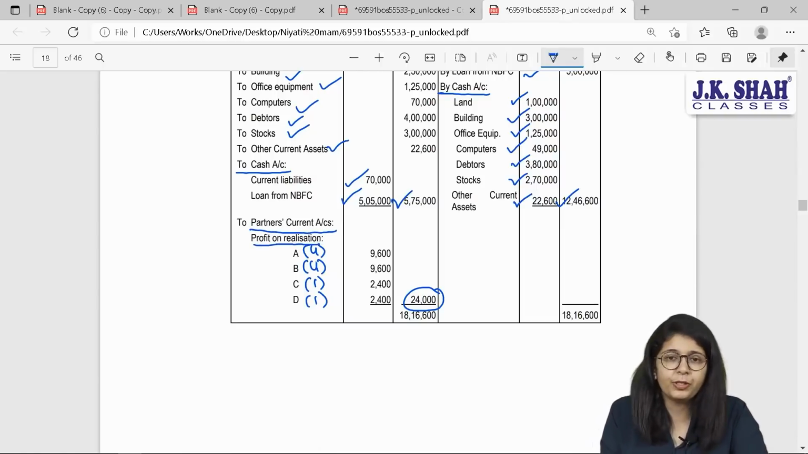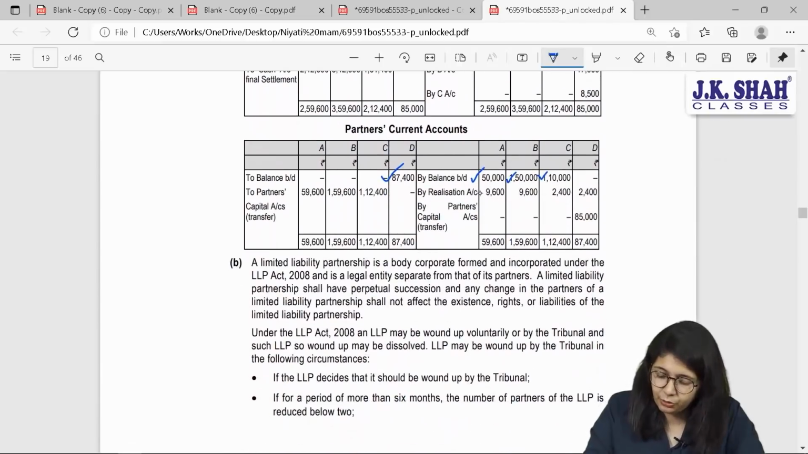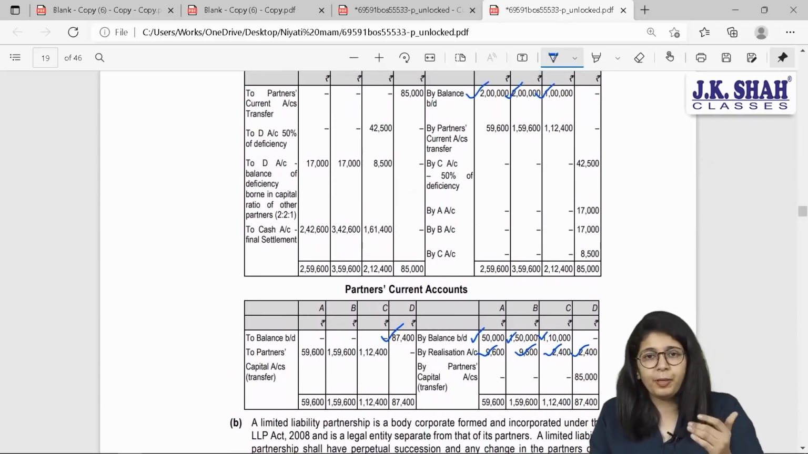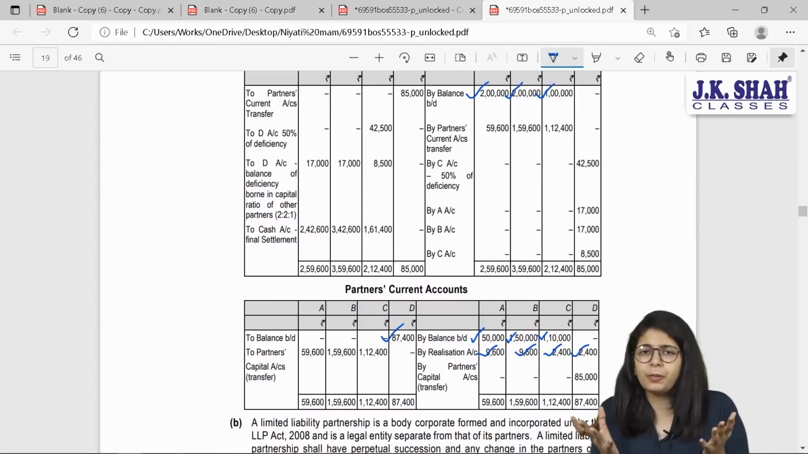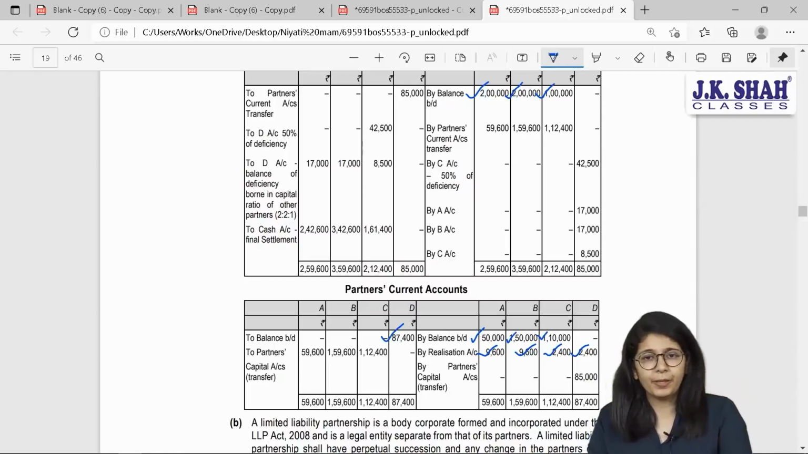This is your profit on realization. Second effect in current account, 9,600, 9,600, 2,400, 2,400. I have to pay my partners, I have to pay them capital as well as current balance. Instead of showing separately, let us prepare one account only now. So basically what are we going to do? We will transfer the balance of current account to their capital accounts.